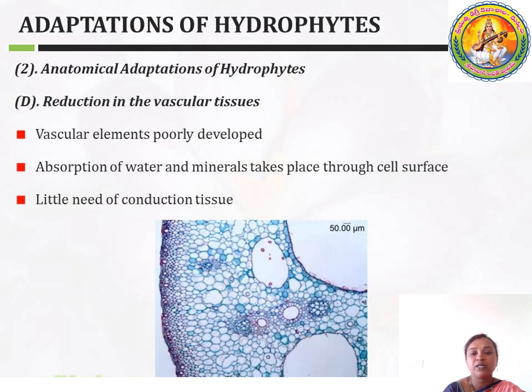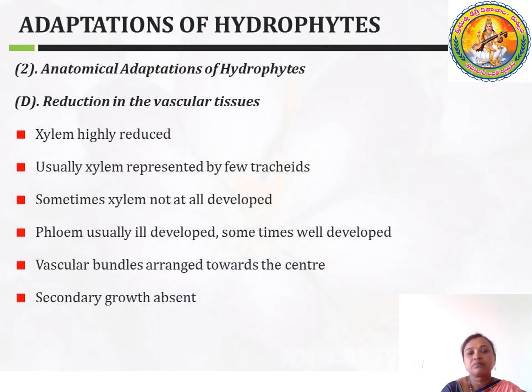And next, I told you before, there is an absence of vascular tissues. That means you cannot see vascular bundles, because both xylem and phloem are reduced. The leaf itself contains chloroplasts, so there is no need of phloem, and there is no need of xylem because the plant is present in the water. So there is no need for a special type of conducting tissue, that is xylem.